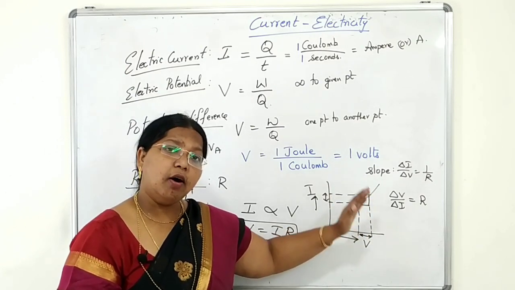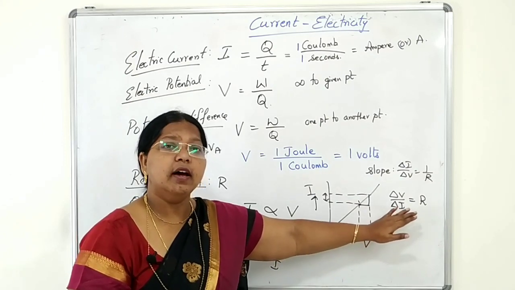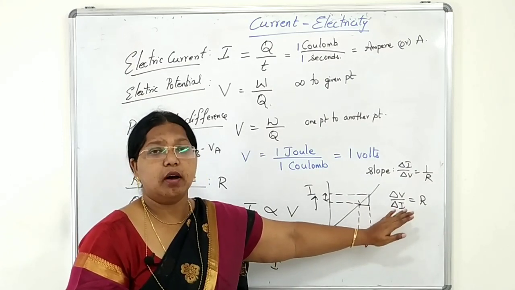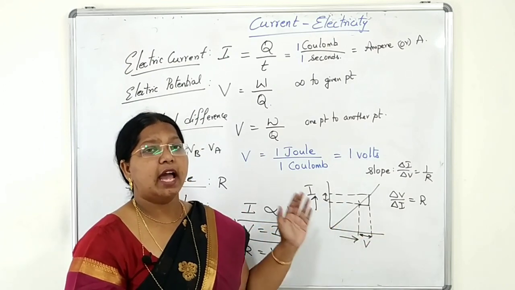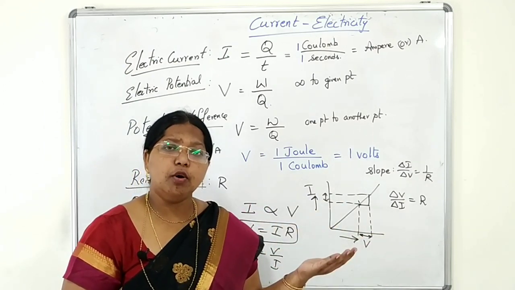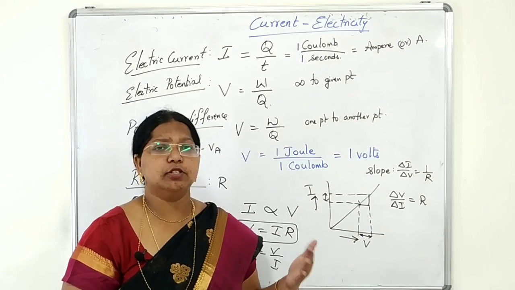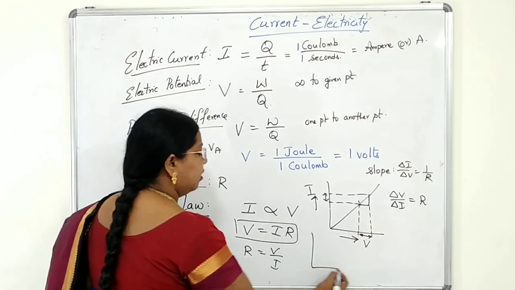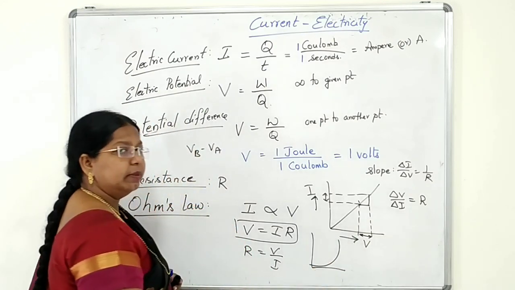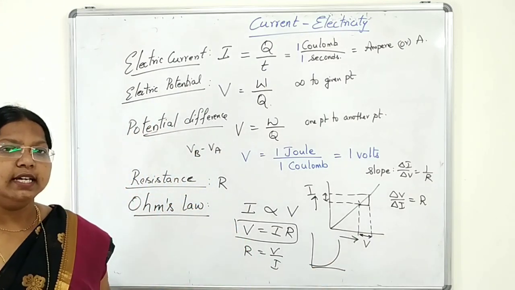All the ohmic resistors will have a constant resistance value for all the V values and I values. But for non-ohmic resistors, it will be changing. Slope will be changing for different values because it will be a curve.